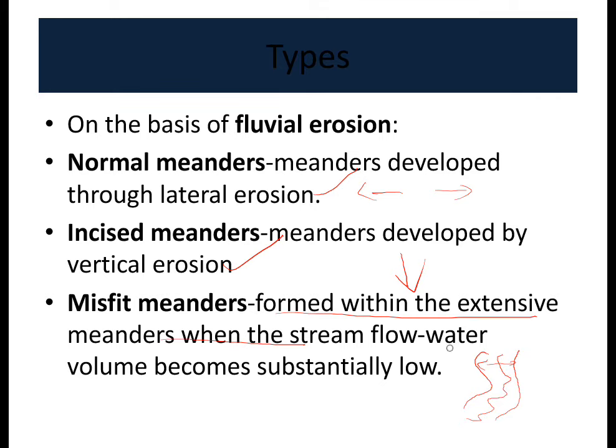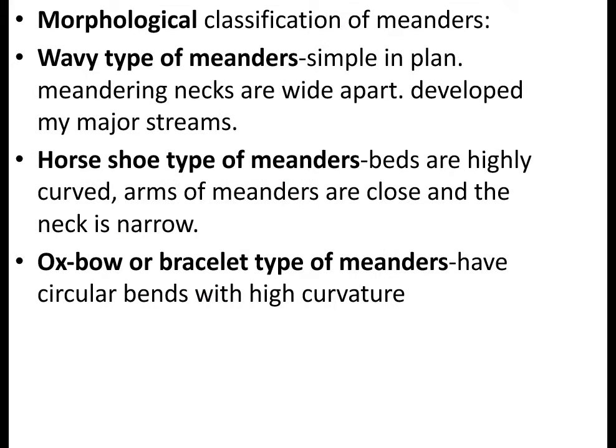This happens when the stream flow water volume becomes substantially low. When the stream flow is low, it won't fit with the river valley, so it meanders inside the valley itself. So this is called misfit meanders.